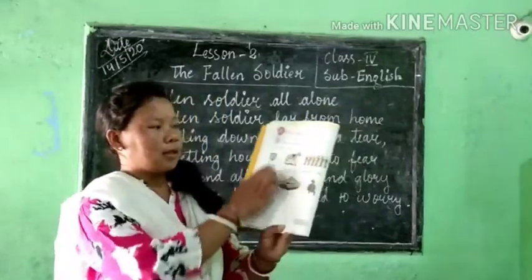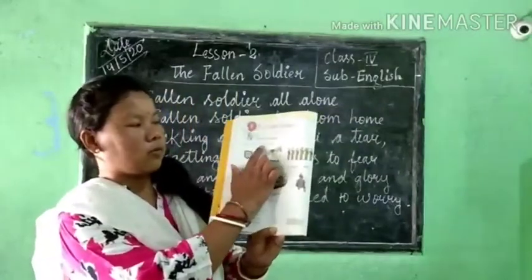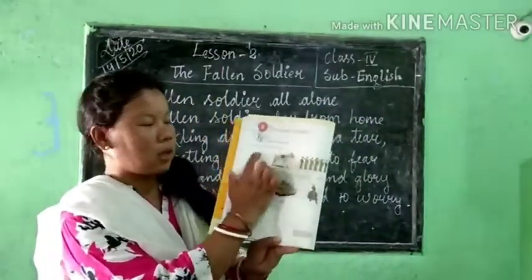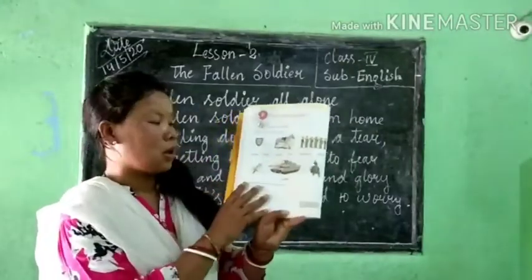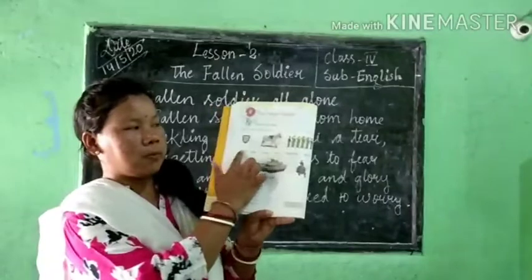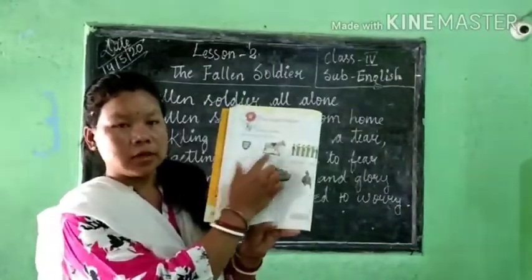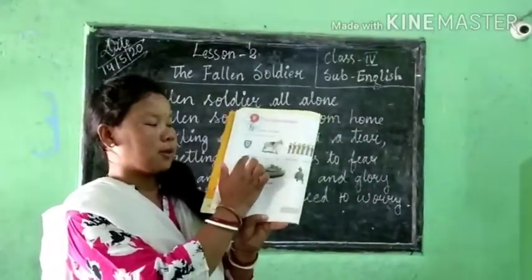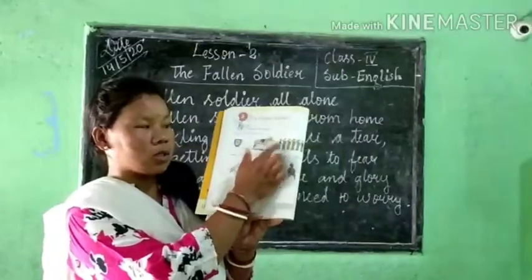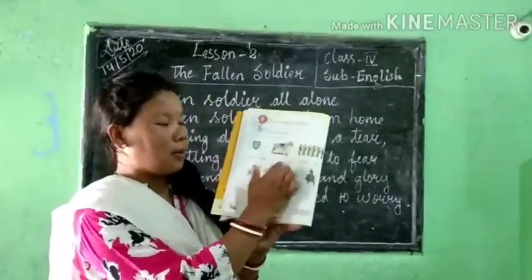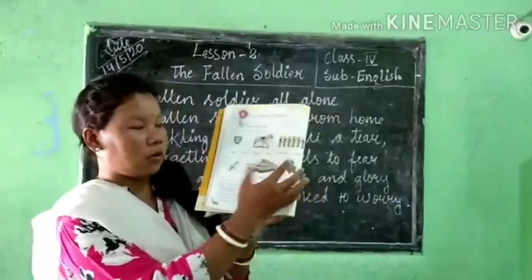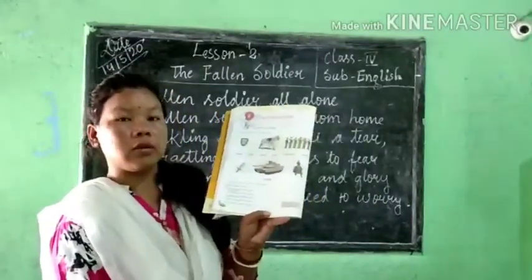First of all, for us there is an exercise: before you read, match the words with their pictures. Troops means a group of armies. Bridle is what the army uses on a horse. Armor is what they wear when they go for fighting.